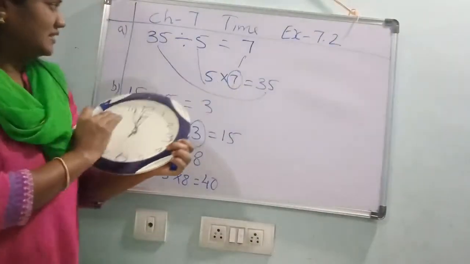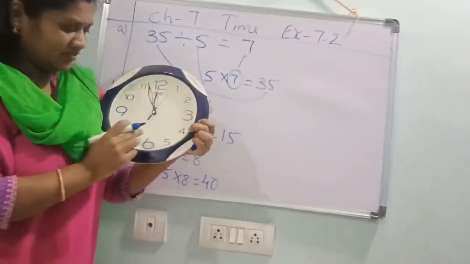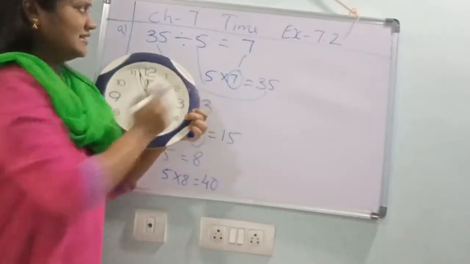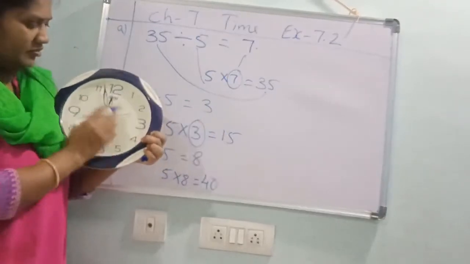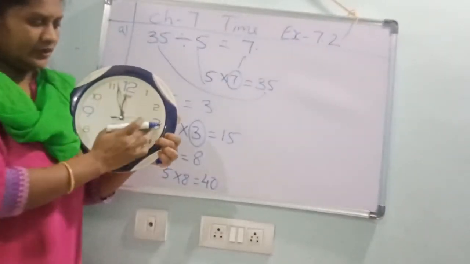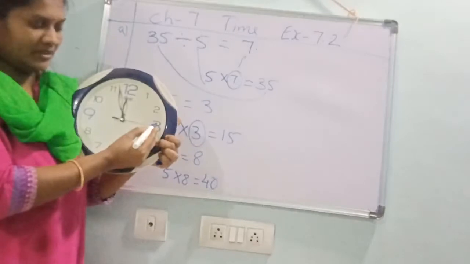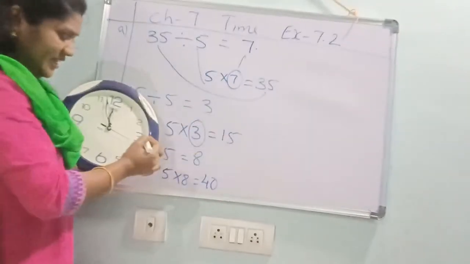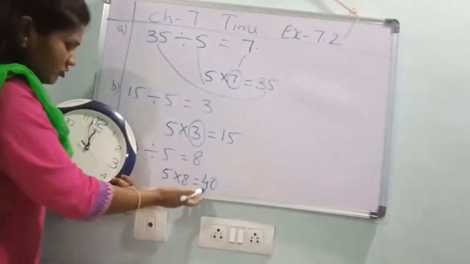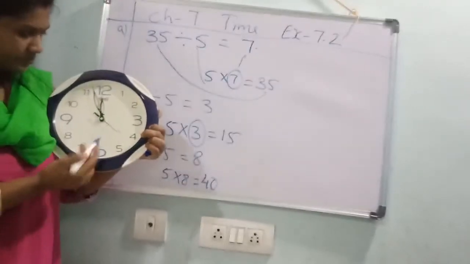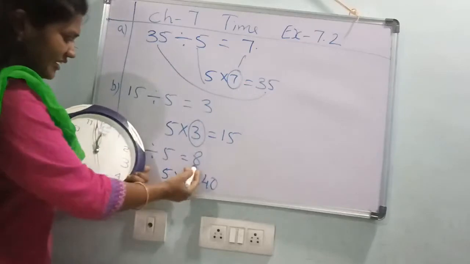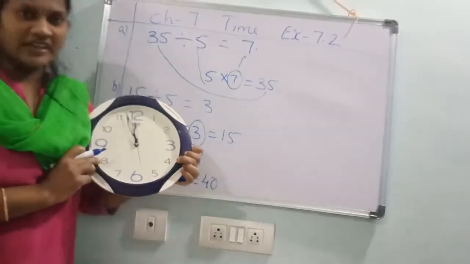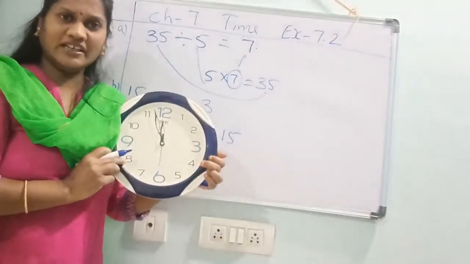See, listen carefully. Already I told you. Yes. See, 35 minutes means what? 7. Yes. Minute hand is in 7. Yes. 15 minutes, what? 15 means which number? 3. See here, 3. Yes. Now 40 minutes. See, 40 minutes means 8. Yes or no? See, minute hand is in 8. Understood, children? What I am saying?